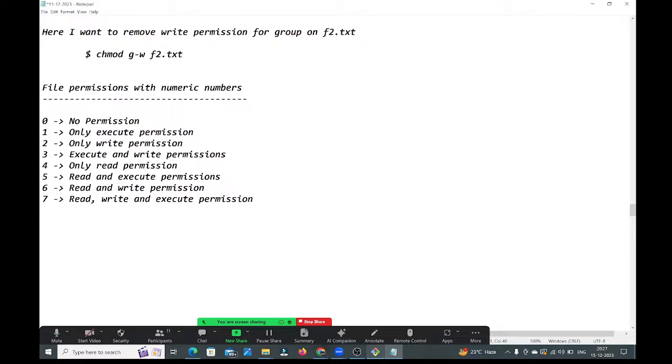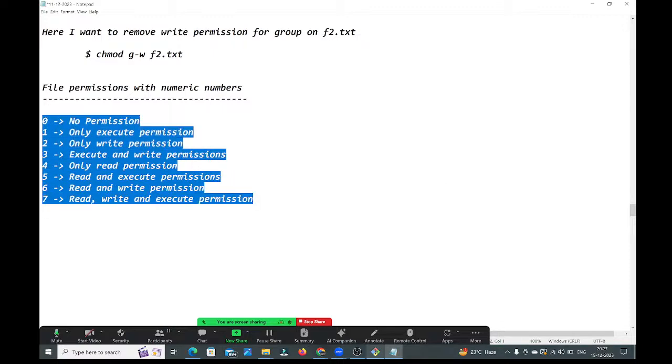See guys, you need to remember this. There is no other option. 0 means no permission. 1 means only execute permission. 2 means only write permission. 3 means execute and write permission. 4 means only read permission. 5 means read and execute permission. 6 means read and write permission. 7 means read, write and execute permission. So these are the numeric numbers guys. Now, how to modify the file permissions by using these numeric numbers?